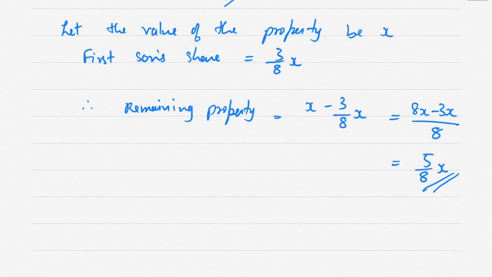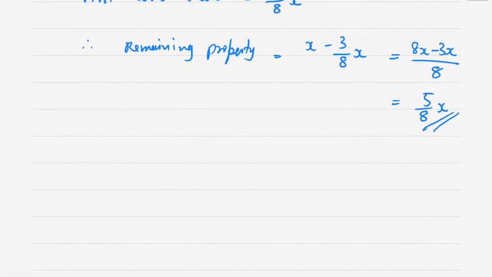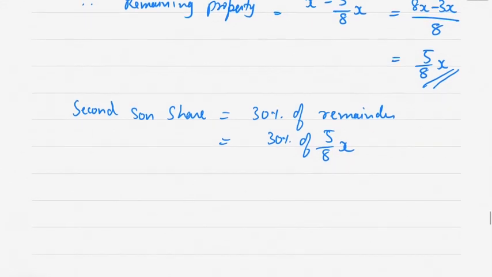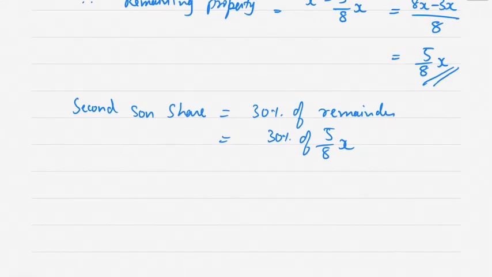Second son's share is 30% of the remainder, which is 30% of 5 by 8x.